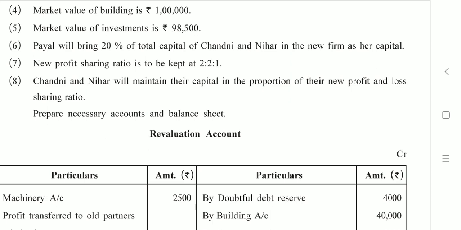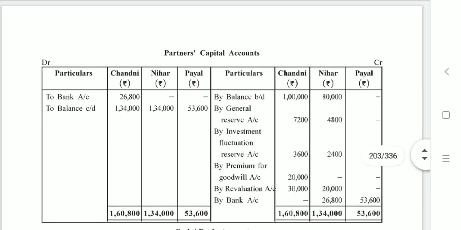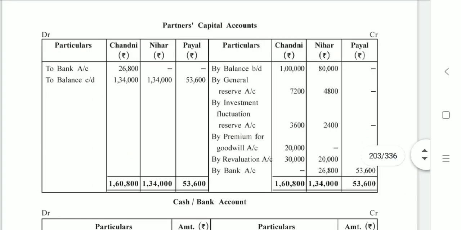Whenever we are balancing partners capital accounts, so what do we do? हम टोटल करते हैं पार्टनर्स कैपिटल अकाउंट्स का, तो हम हमेशा क्या करते हैं, जिस किसी साइड का टोटल ज़्यादा है, in most of the cases, or I can say always, the total of credit side is more.